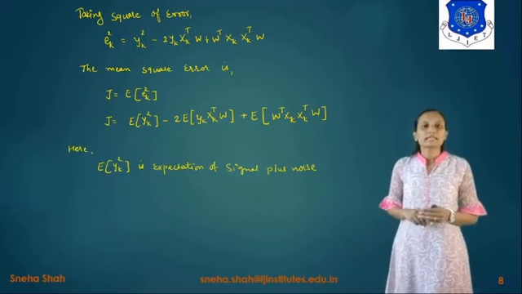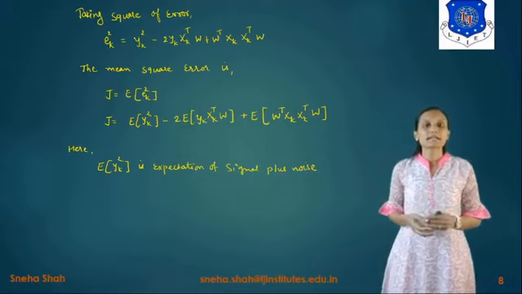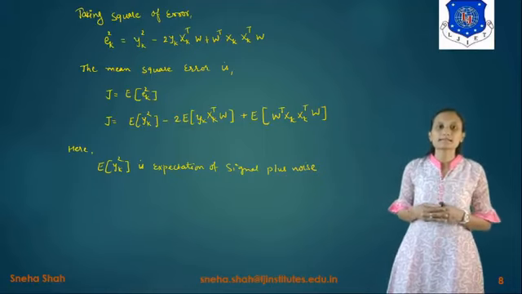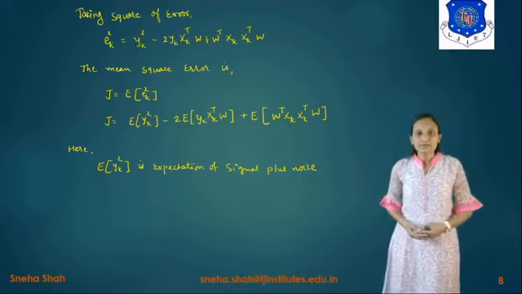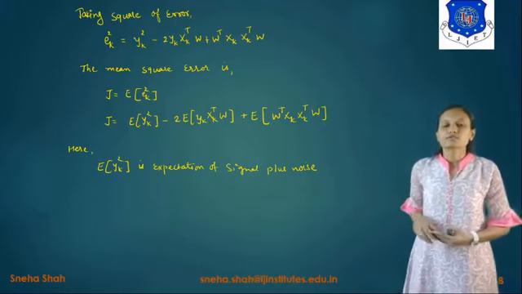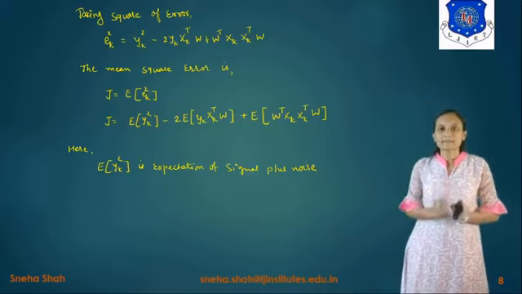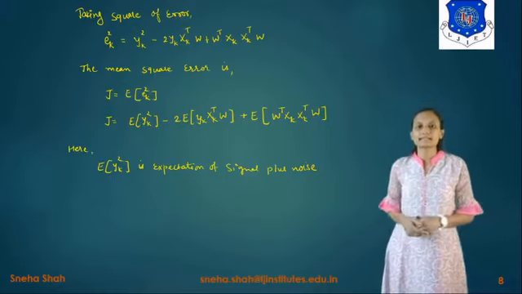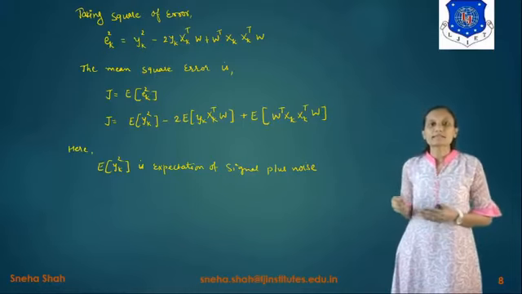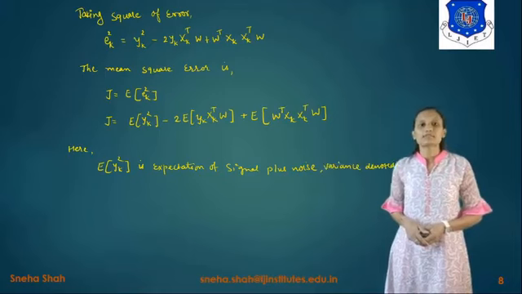Here the value of E of y_k square represents the expected value of the signal plus noise, because as you know the value of y_k is signal plus noise. So if we take E of it, it represents the expected value of this particular signal, right? So E of y_k square represents the expected value of the signal plus noise.